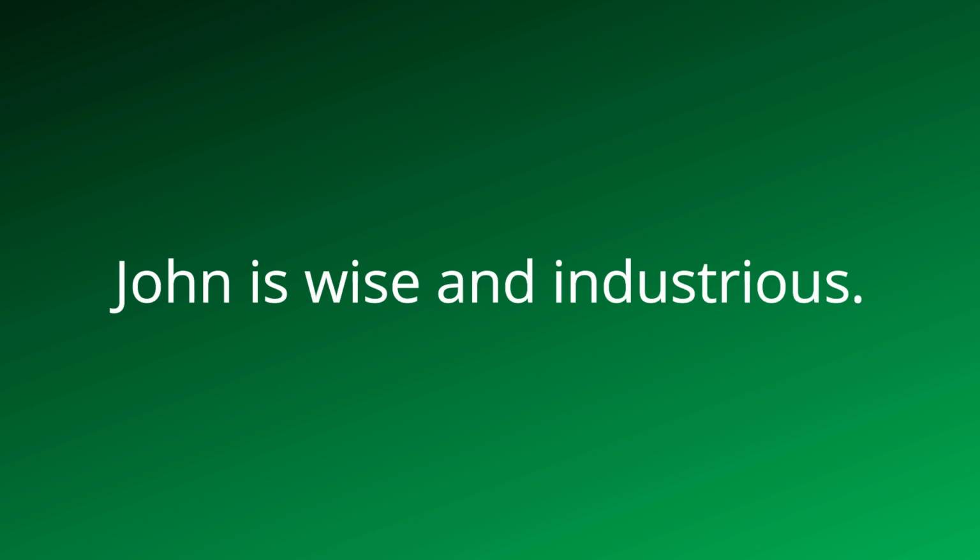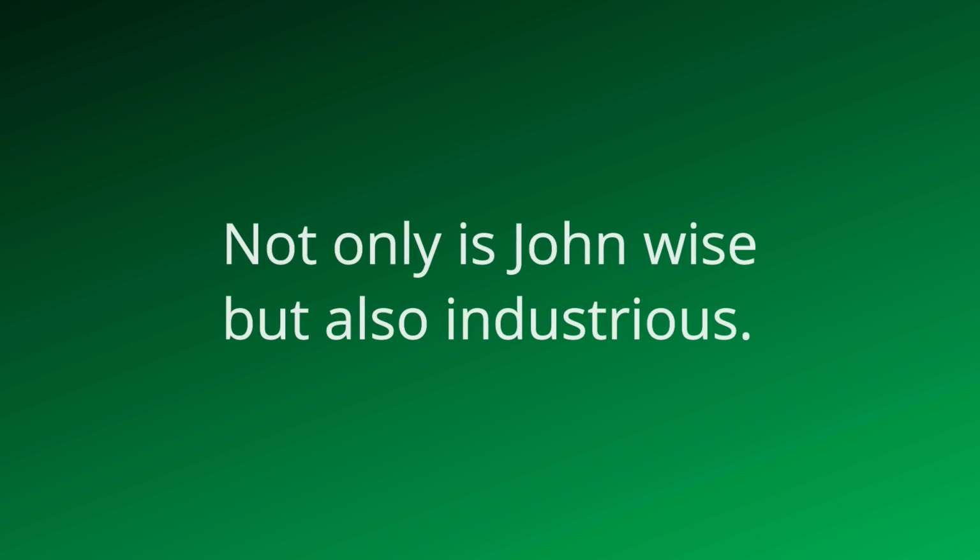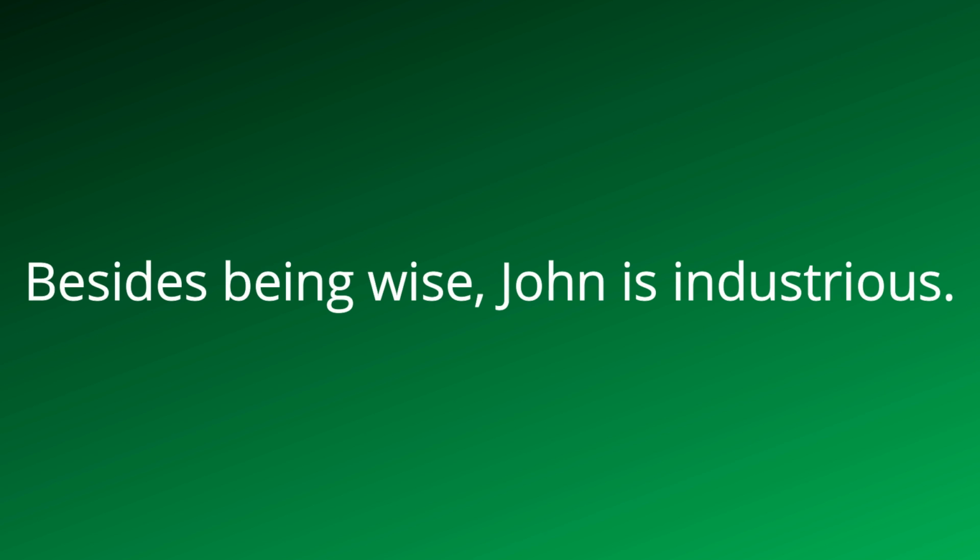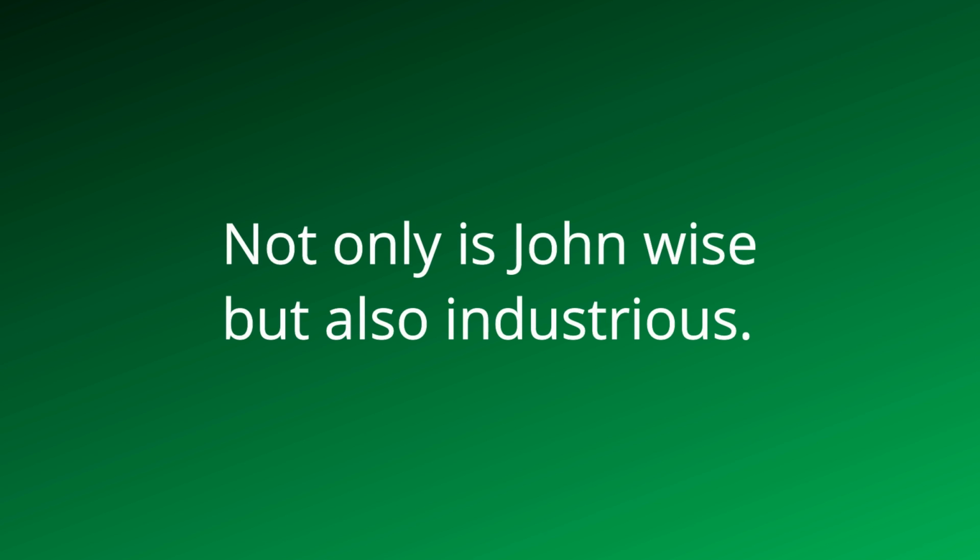Begin with not only but also. John is wise and industrious. Not only is John wise, but also industrious. Besides being wise, John is industrious. Point to be noted, whenever you begin with not only, you have to put the auxiliary verb before the subject. In this case, the auxiliary verb is should be placed before the subject John.